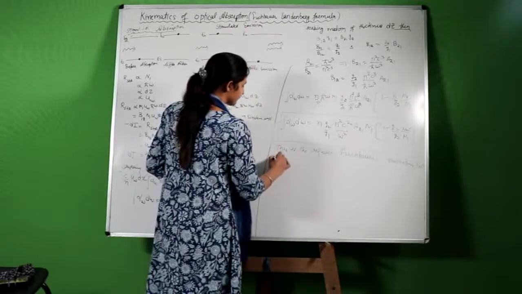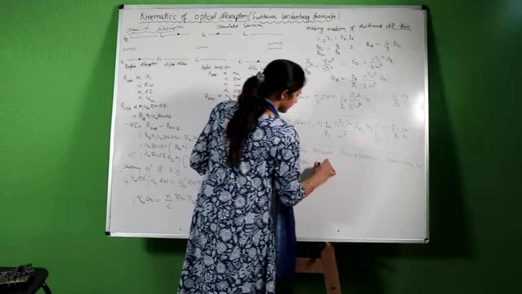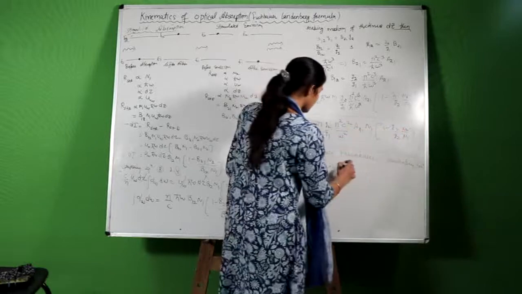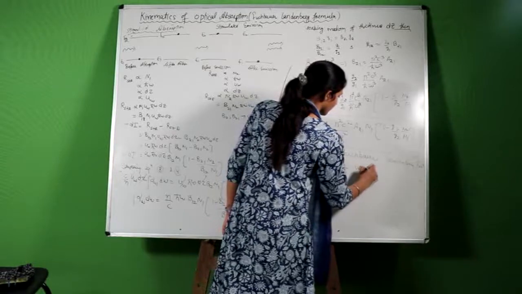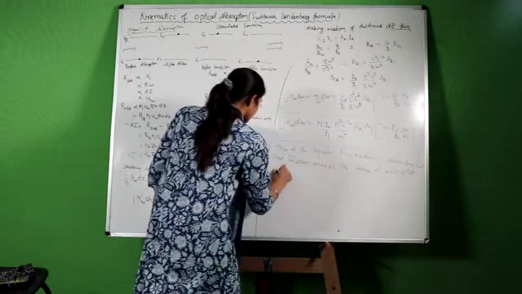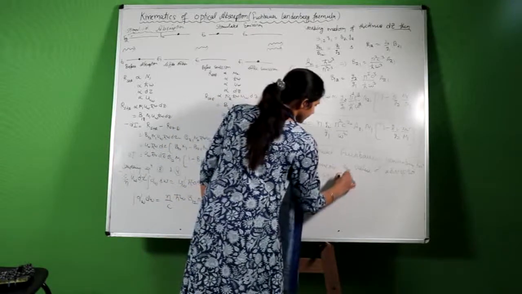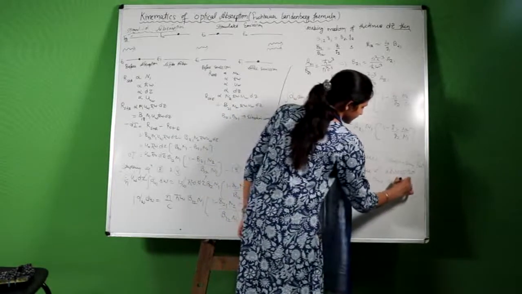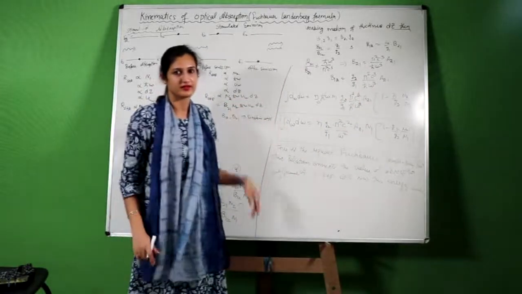This relation connects the value of absorption coefficient and the difference in the population inversion, that is, the population difference between two energy levels. This is a very important result.